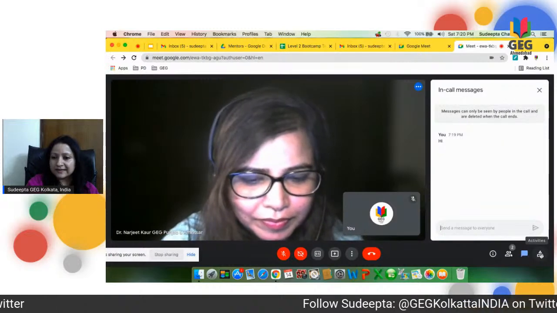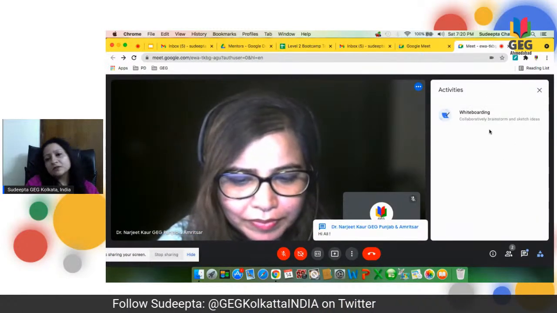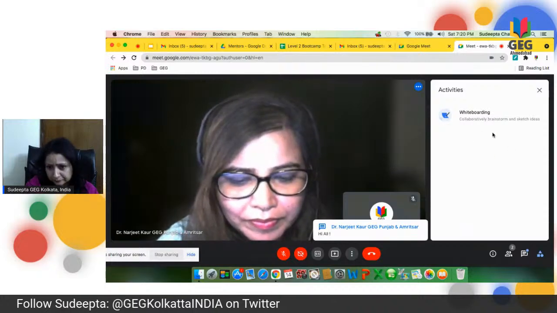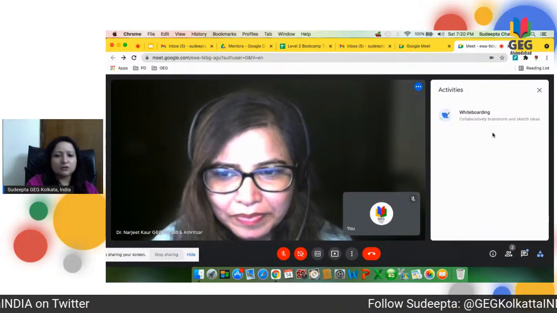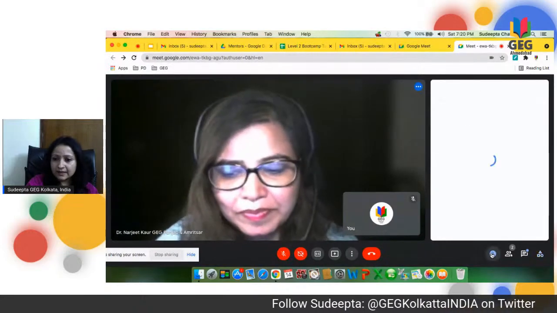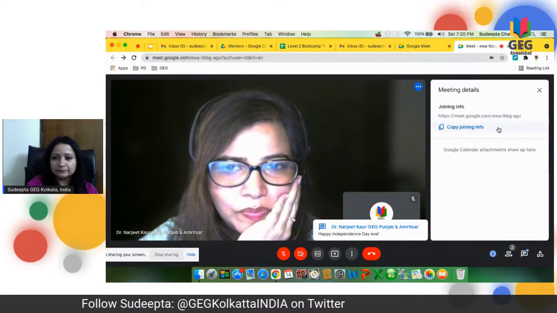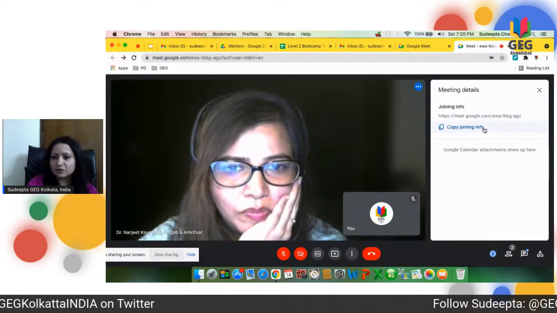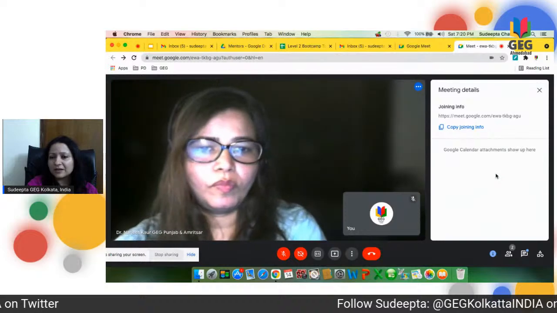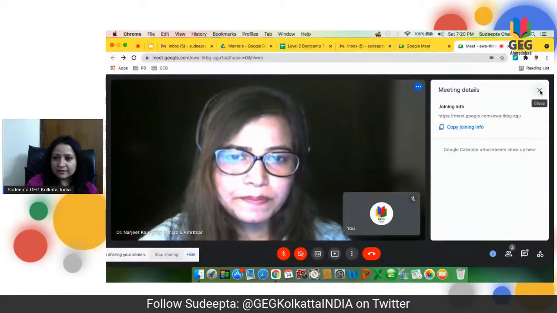And let me show you this icon which says activities. Along with whiteboarding, there's also an option of recording. In certain versions, you can also record your meeting. Then the icon here shows you the joining information again, which says copy joining information. You can just click on this, go back to your email and mail it to anybody, right? So these are some of the cool features.